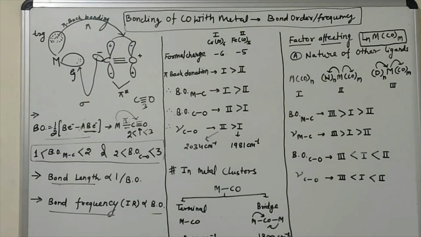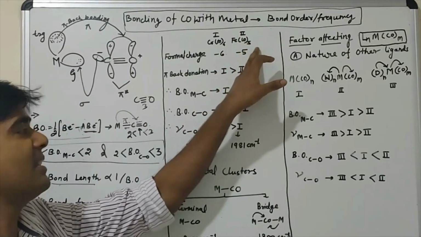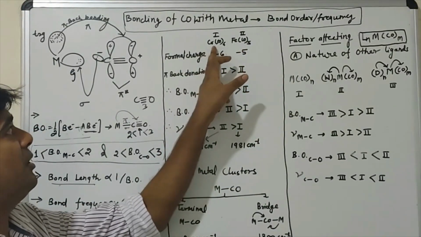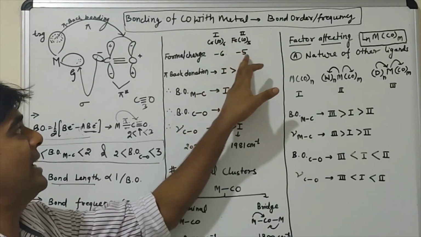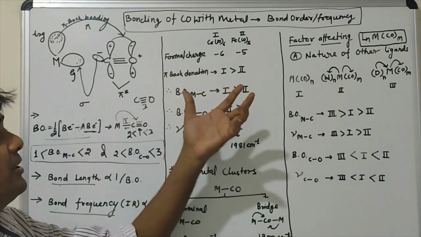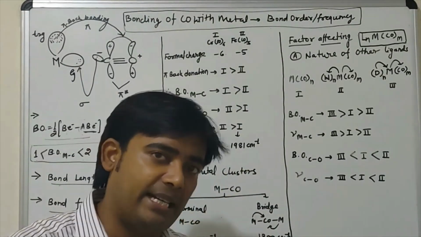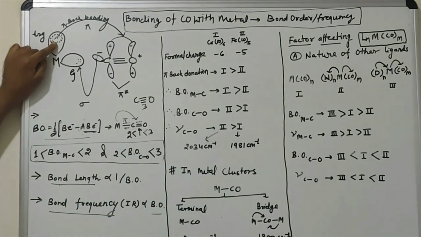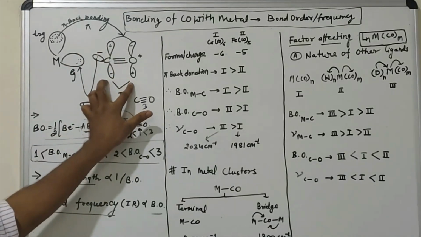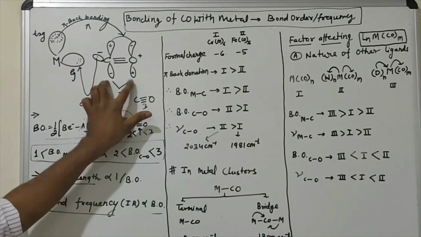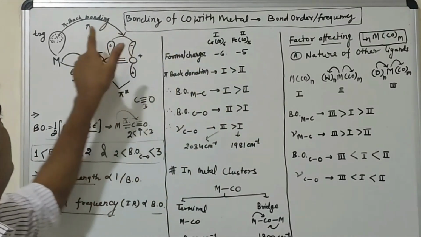We consider two examples: chromium CO whole 6 and Fe CO whole 5. We know that the formal charge on chromium is -6 and on Fe will be -5. So where will the pi back donation be high? Pi back donation will be high where the negative charge on the metal is high. If the charge is higher here, then the pi back bonding is higher. The higher the pi back bonding, the greater the decrease in the bond order between carbon and oxygen. So here the pi back donation will be high.